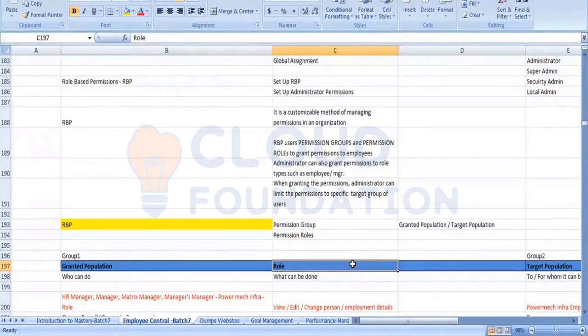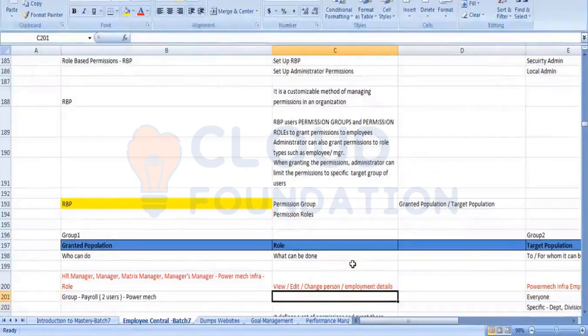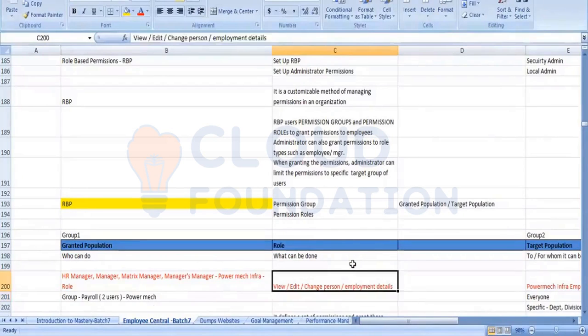And what changes will he be doing? He is able to view, able to edit, able to modify all these changes from his side. For whom is he doing it? For those 100 employees in Germany. Have you understood the difference between granted population and target population? Yes.